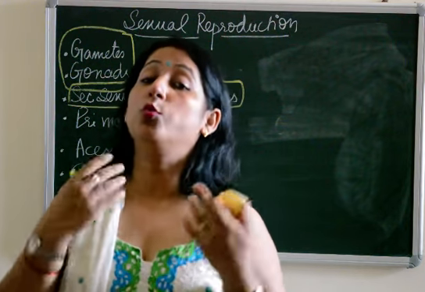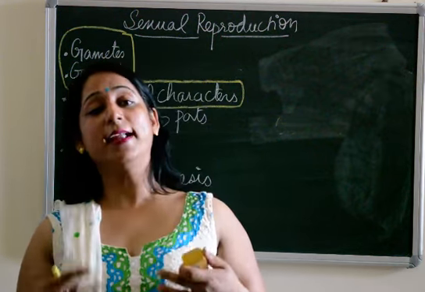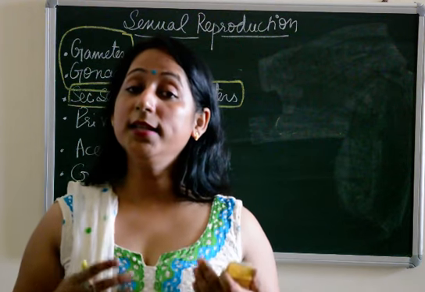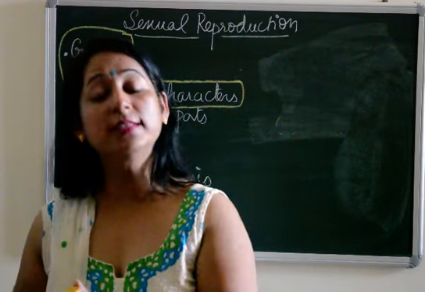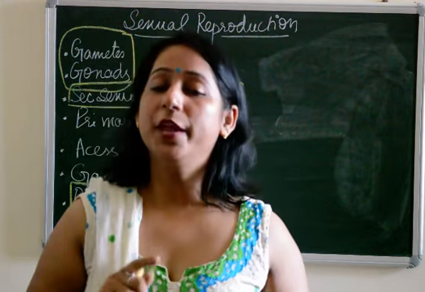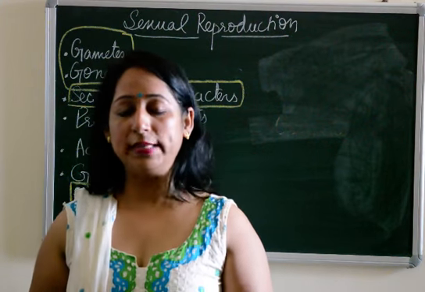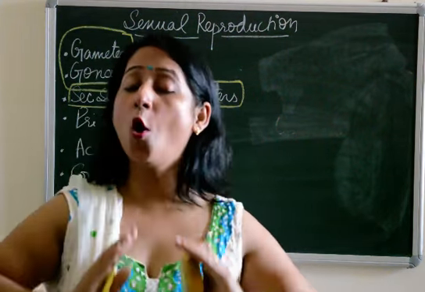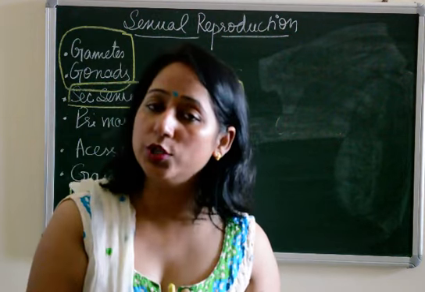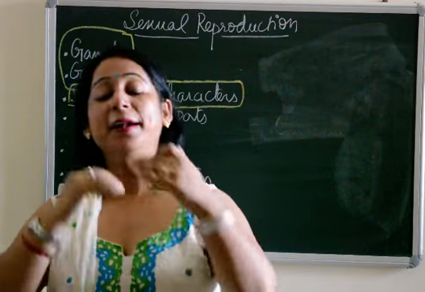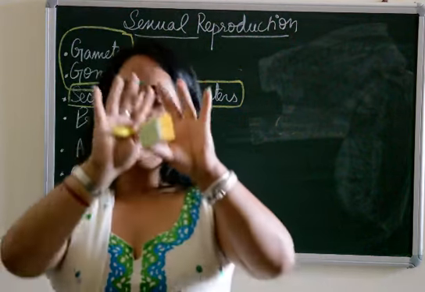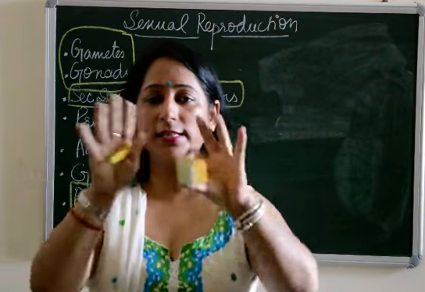Now, how do we come to know that a child has attained puberty? Puberty occurs in an individual under the influence of certain hormones, which I have already discussed in my previous video related to endocrine glands. If you want to go through it in detail, you can go through that video. There are the hormones testosterone and progesterone. Separately, testosterone is secreted in males and progesterone is secreted in females. Now I'll just give an example.